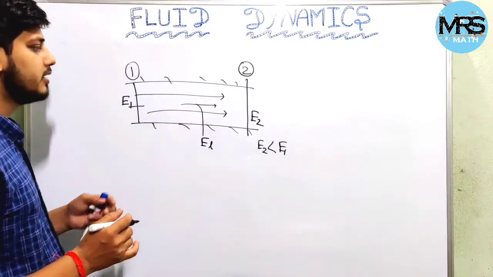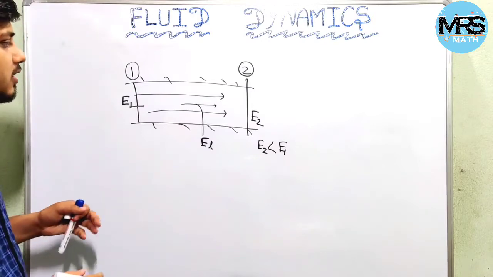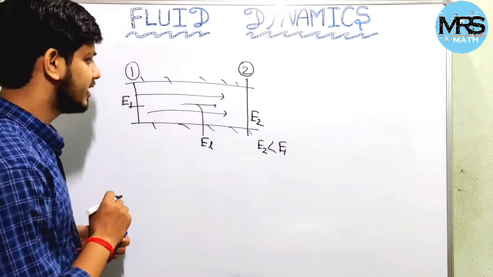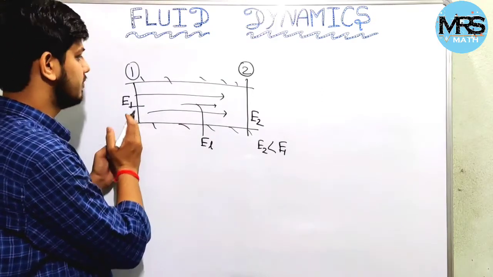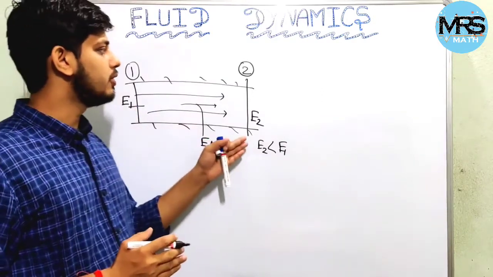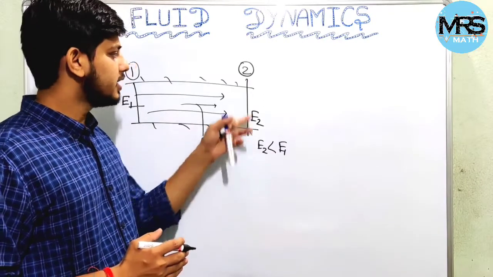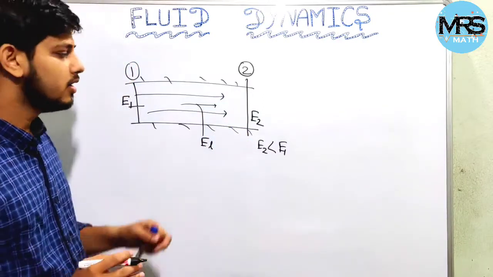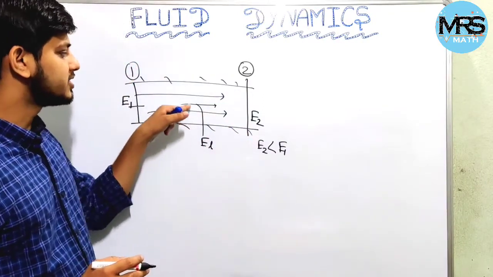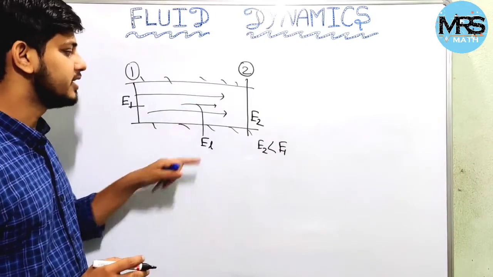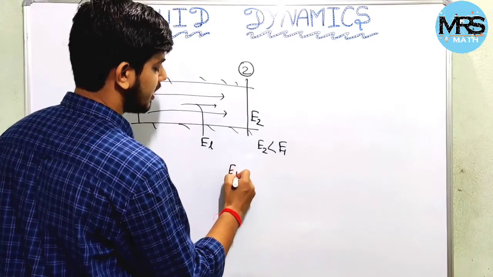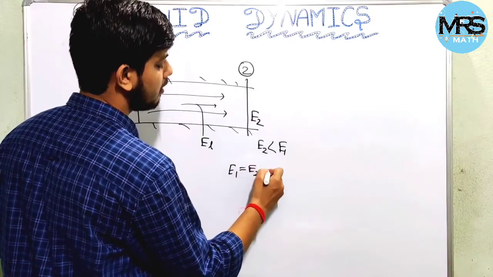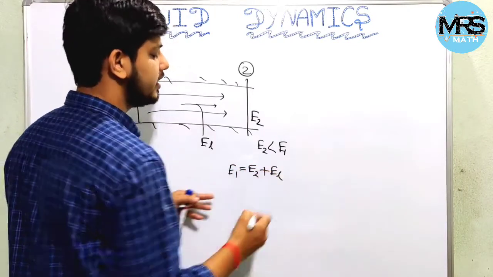And if we consider the conservation of energy, then the energy at the first section should be equal to the energy in the second section, but in between there is some loss of energy, that is EL. So we can write E1 as E2 plus EL.